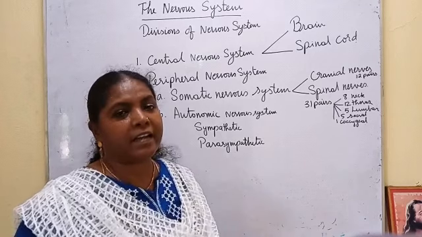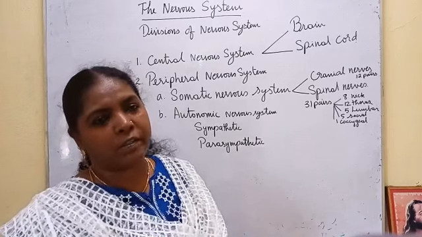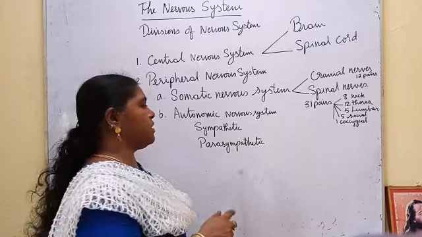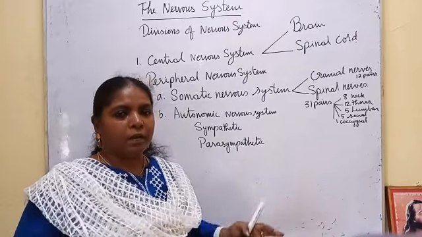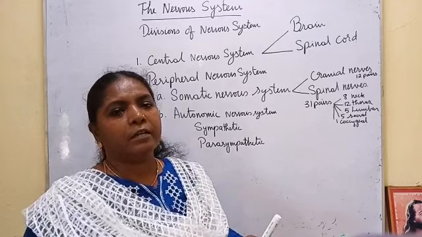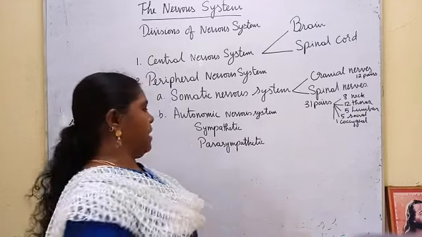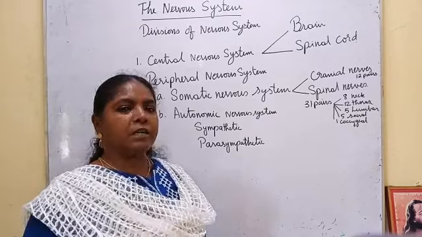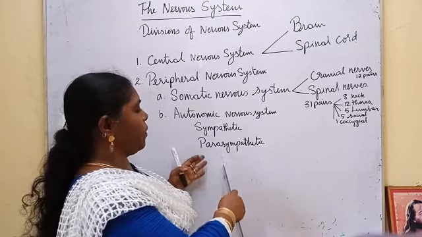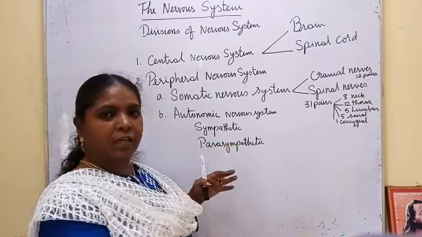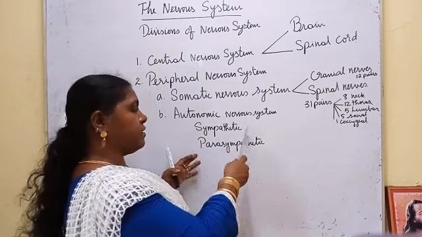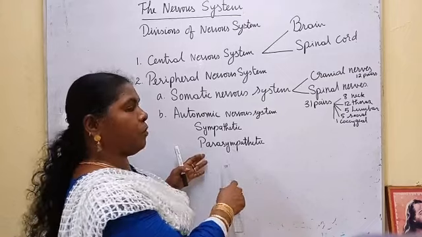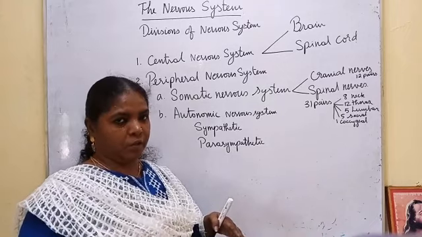It secretes adrenaline, called the emergency hormone. Due to this emergency hormone, the sympathetic nerves prepare the body for facing emergency situations. And parasympathetic nerves help the body to come back to the original condition.